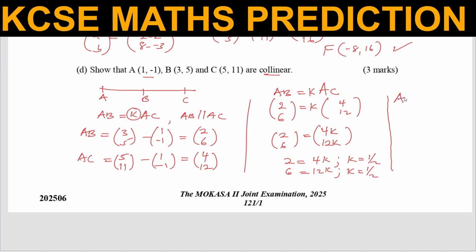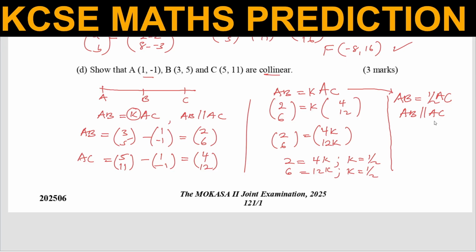So therefore, these vectors are multiples of each other, and therefore they are parallel. You can conclude and say AB is equal to a half AC. By showing that these two vectors are scalar multiples of each other, AB is parallel to AC, and it means that these points lie on the same straight line.